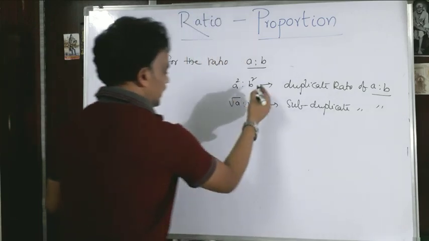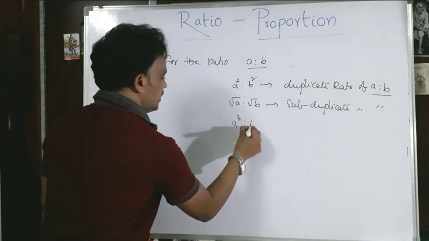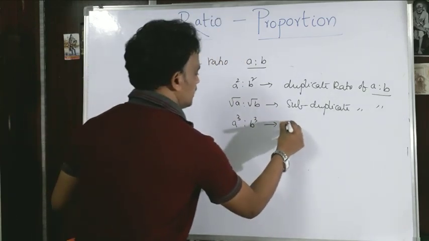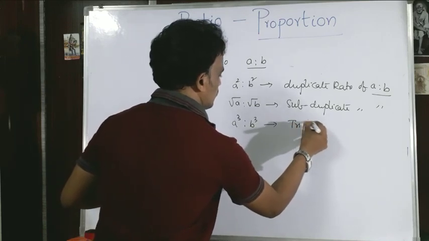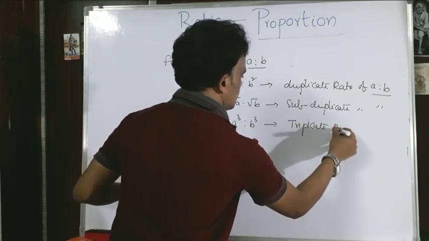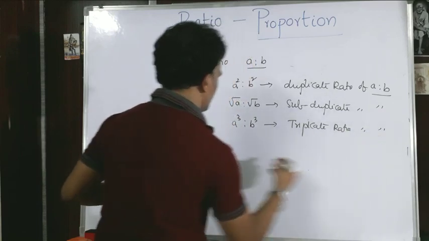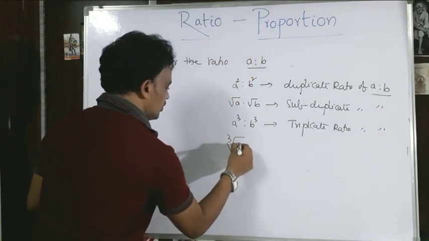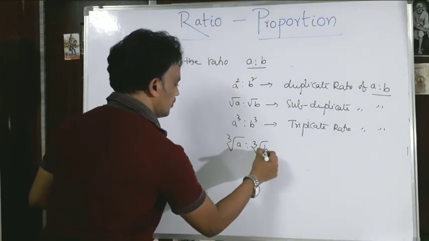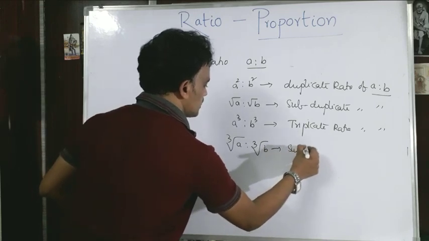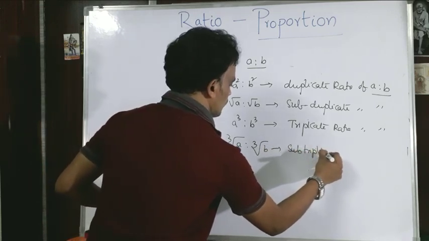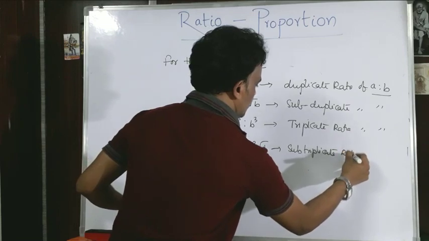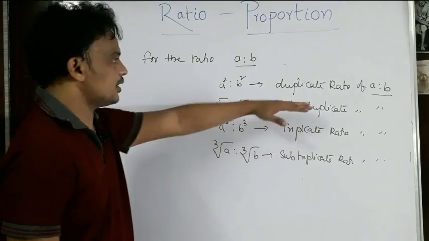And A cube is to B cube is called the triplicate ratio. The cube root of A is to cube root of B is the subtriplicate ratio of A is to B. What do you call it?